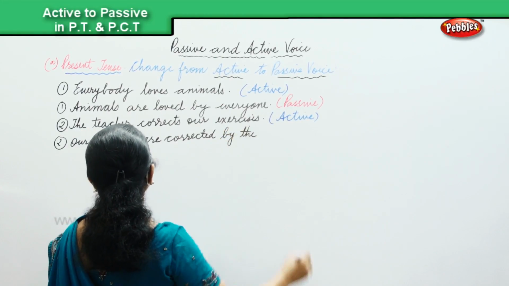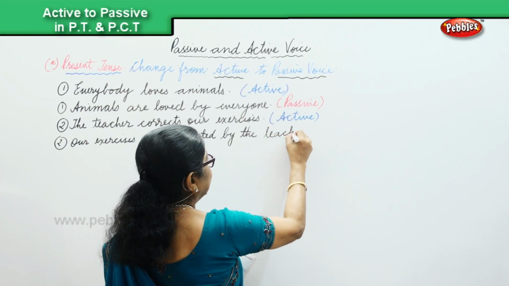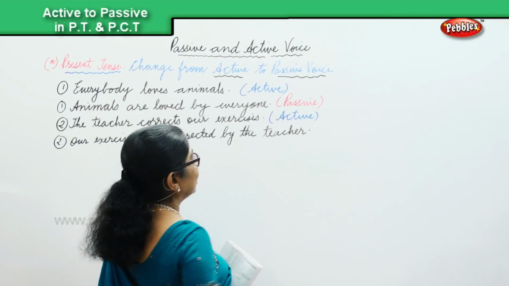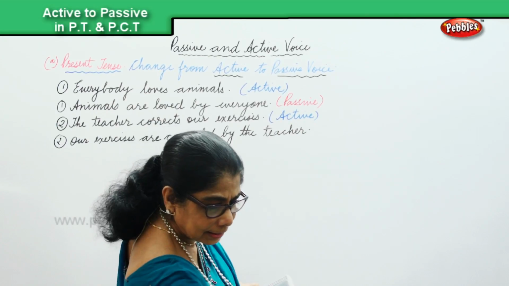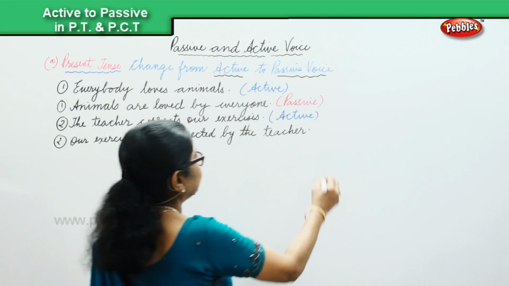Our exercises are corrected by the teacher. That's a passive voice. Our exercises are corrected by the teacher. Passive.